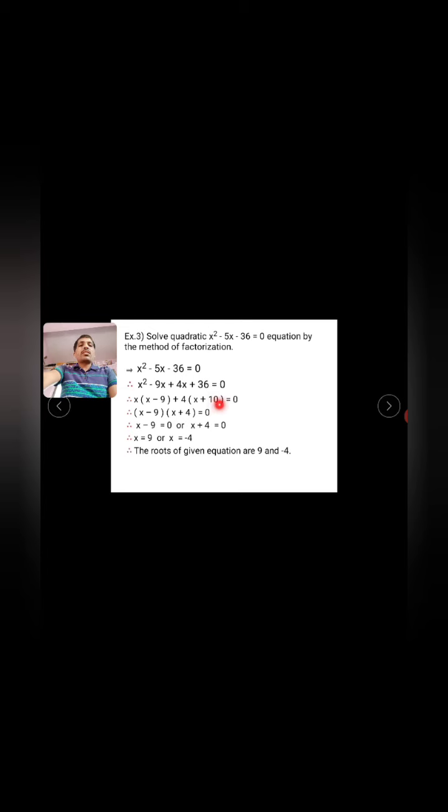Sorry, it is x minus 9 here. So x minus 9 and x plus 4, the product of these two brackets is equal to 0. That means x minus 9 is equal to 0 and x plus 4 is equal to 0. So x is equal to 9 or x is equal to minus 4. Minus 9 becomes plus 9 and plus 4 becomes minus 4. That means finally the roots of the given quadratic equation are 9 and minus 4. Can you get it? Okay.